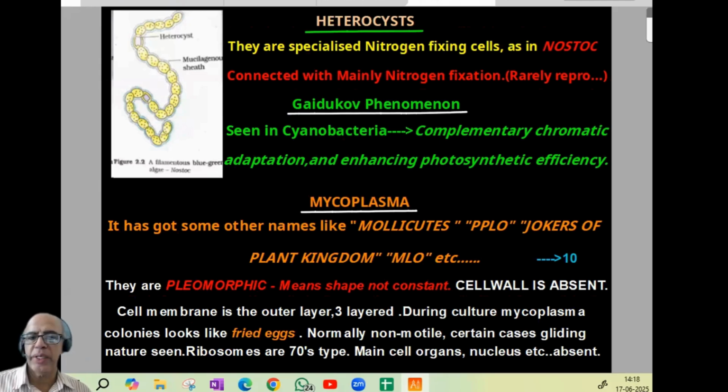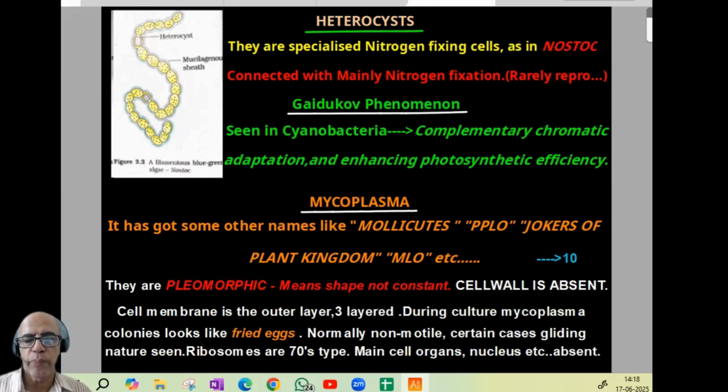Now a term not in NCERT, but it's a famous term, the Gaidukov phenomenon. So what is the Gaidukov phenomenon? It is seen in cyanobacteria. That is complementary chromatic adaptation, enhancing photosynthetic efficiency. It is seen in blue-green algae, not in all, only some members.